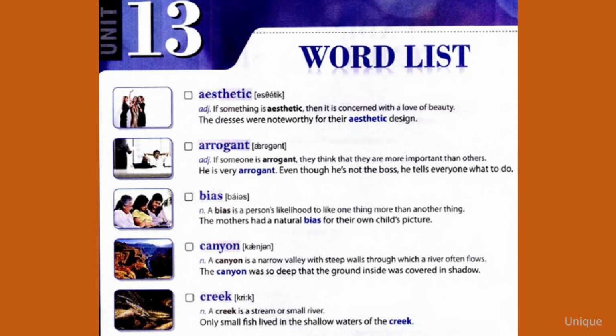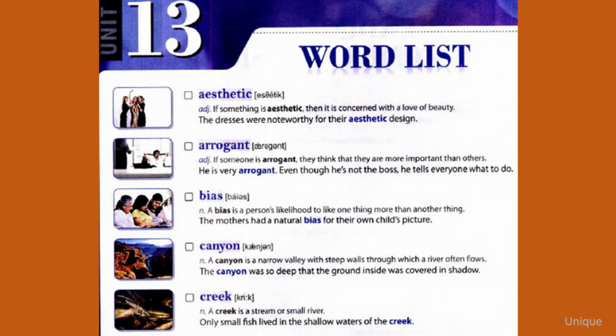Unit 13. Word list. Aesthetic. If something is aesthetic, then it is concerned with a love of beauty. The dresses were noteworthy for their aesthetic design. Arrogant. If someone is arrogant, they think that they are more important than others. He is very arrogant. Even though he's not the boss, he tells everyone what to do.